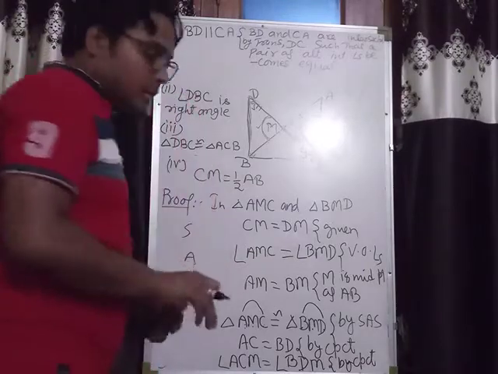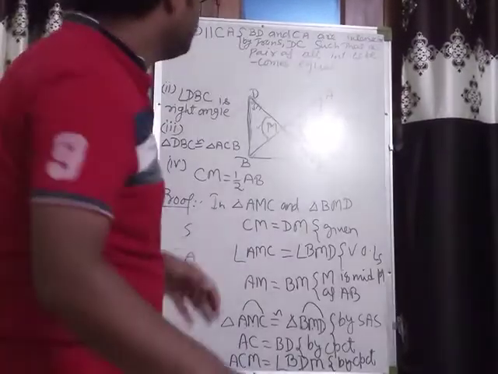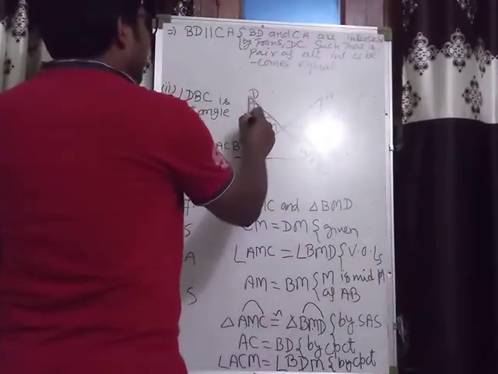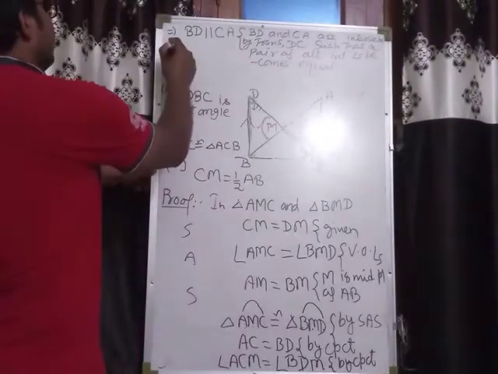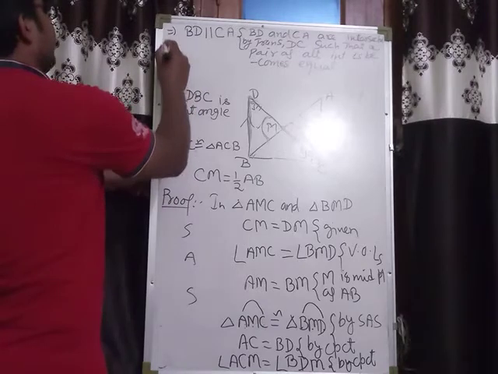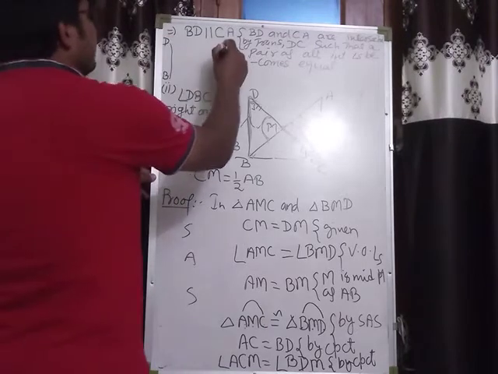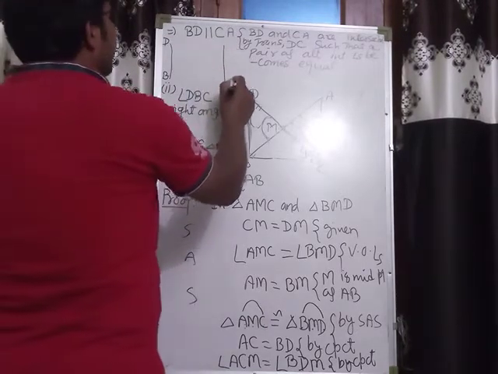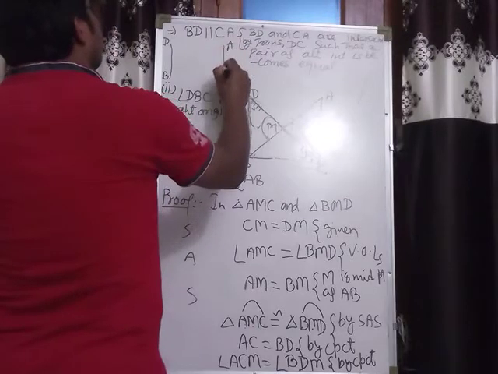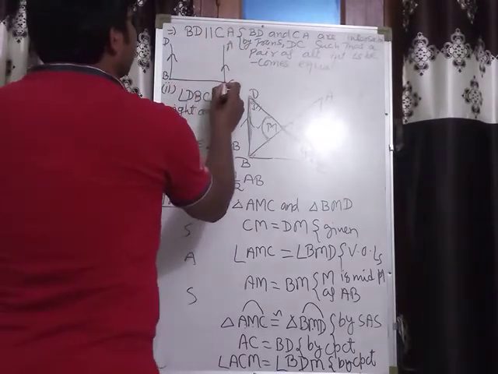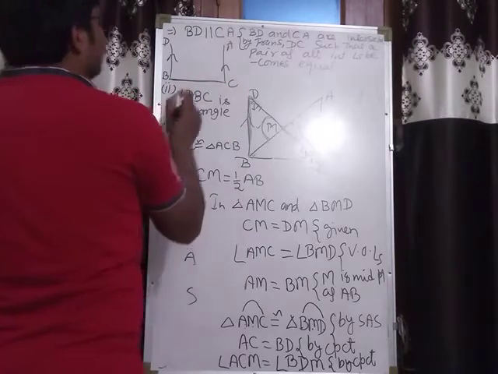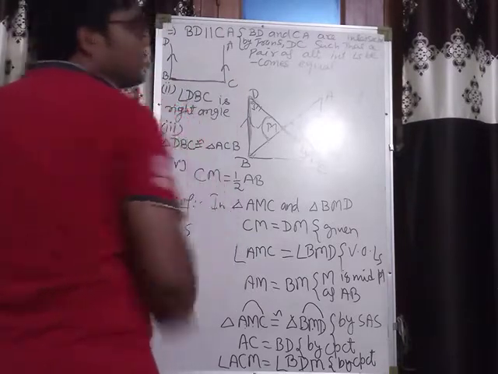Now, because these two lines are parallel, BD is parallel to CA. You can see the figure in your book also. These two lines are parallel now, and this BC works as a transversal.